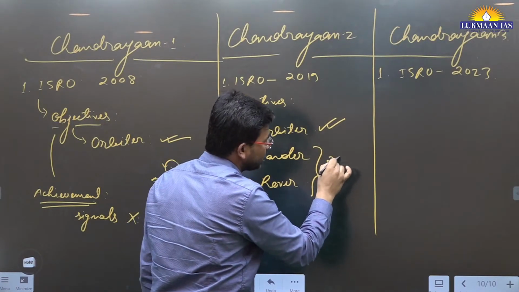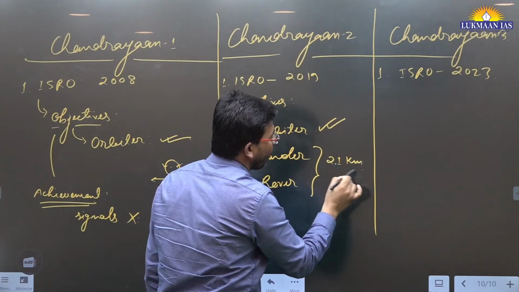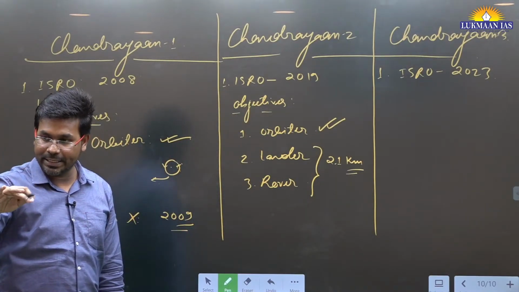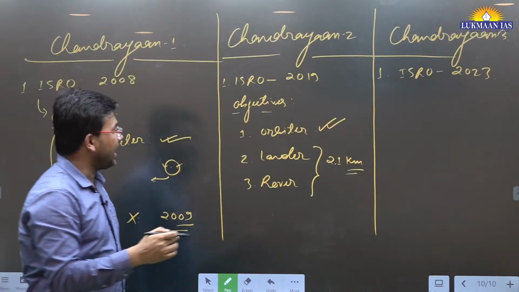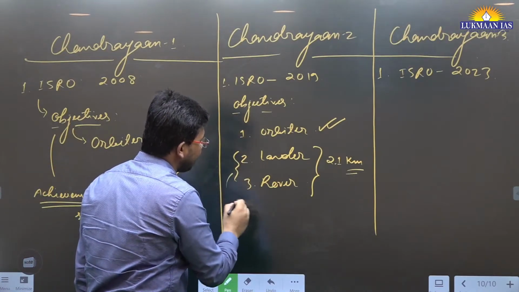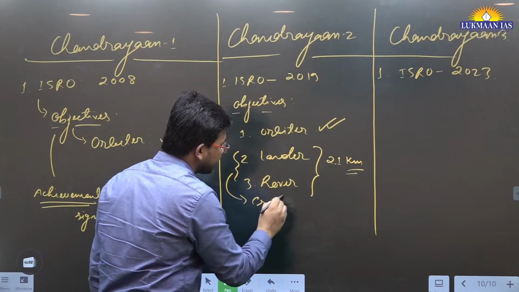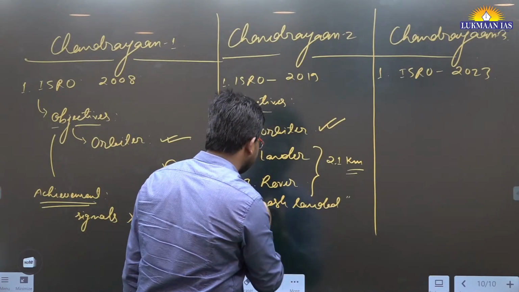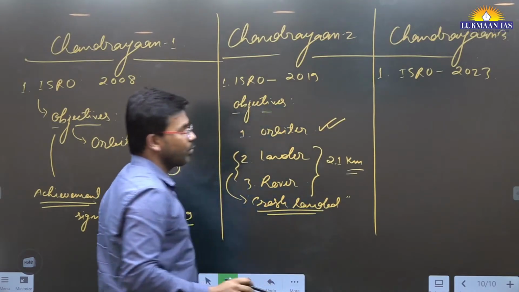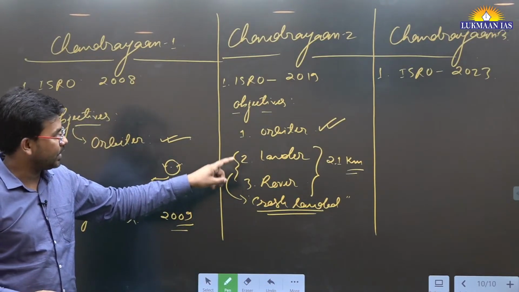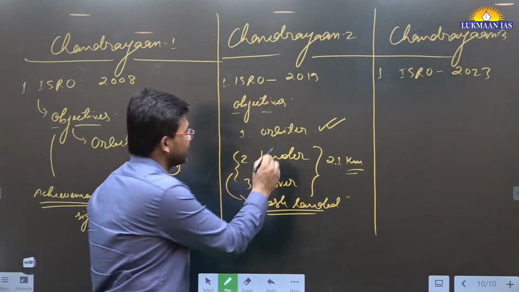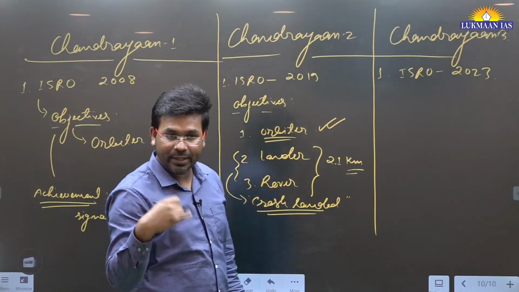So just 2.1 kilometers above the surface of the moon, we stopped receiving signal. We lost control of it, and it crash landed on the surface of the moon. It has landed definitely, but it has crash landed. After that, we lost contact with it, okay? The orbiter of Chandrayaan-2 is still functional, which is giving us data.